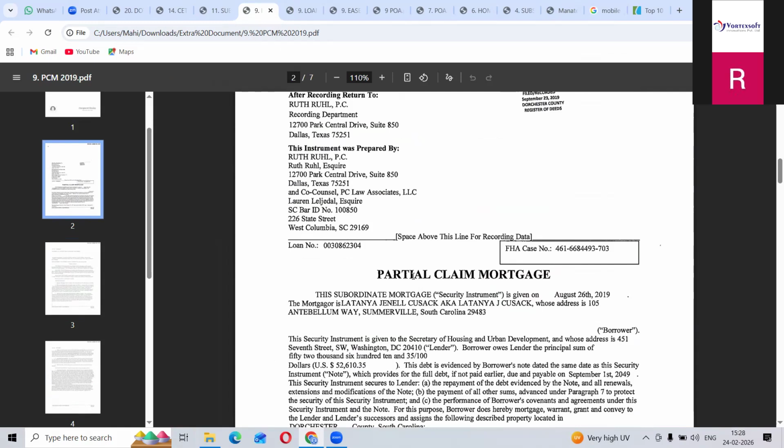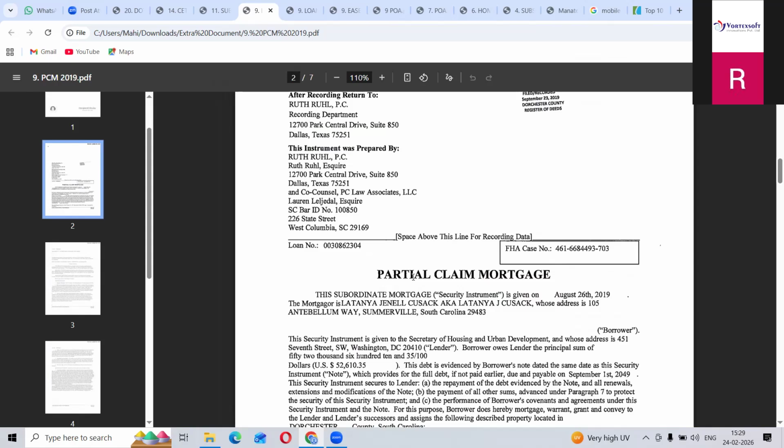For example, they have taken loans for 10 properties at a time, and sometimes they repay one by one, first 10,000, then 20, 30, 40, up to 90.